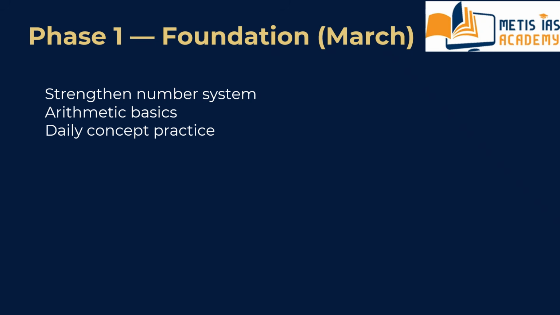So for 2026 CSAT preparation, we have to divide it into 3 phases. That is the foundation phase in the month of March. Strengthen the number system, arithmetic basics, and daily concept practice. You have to do this foundation in March.